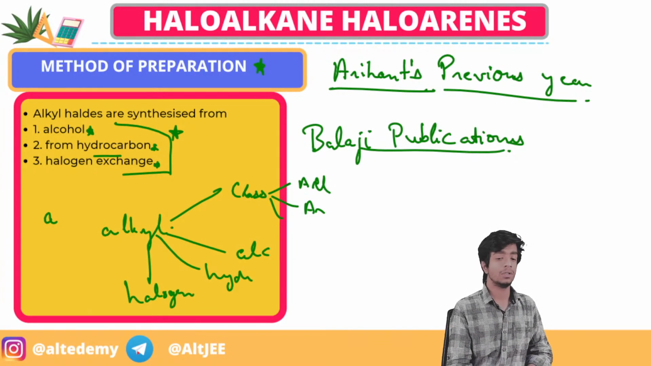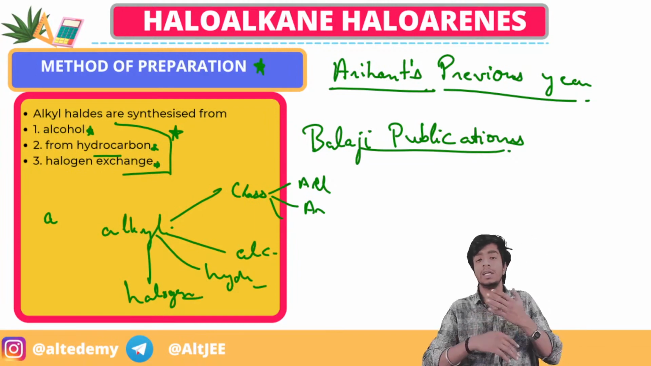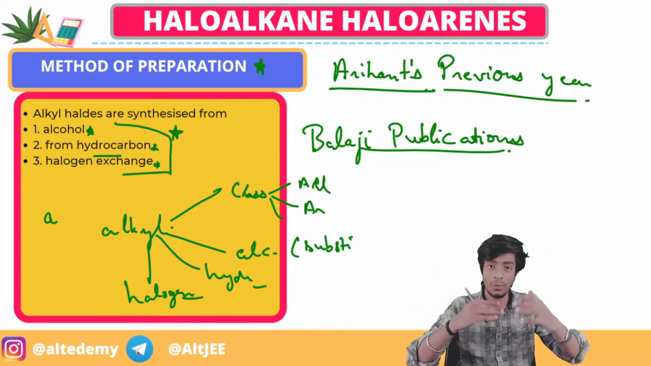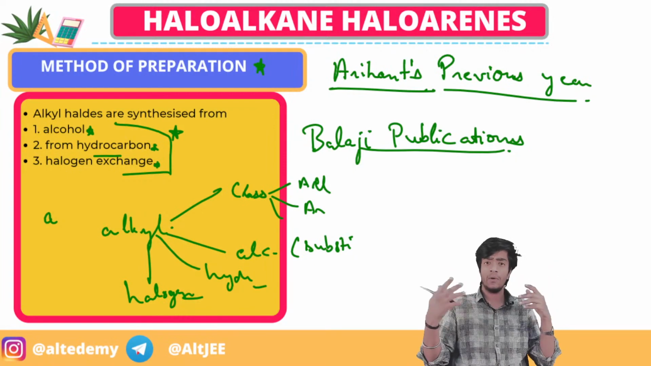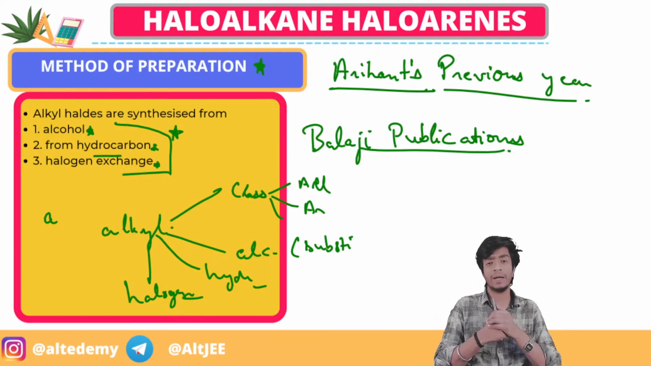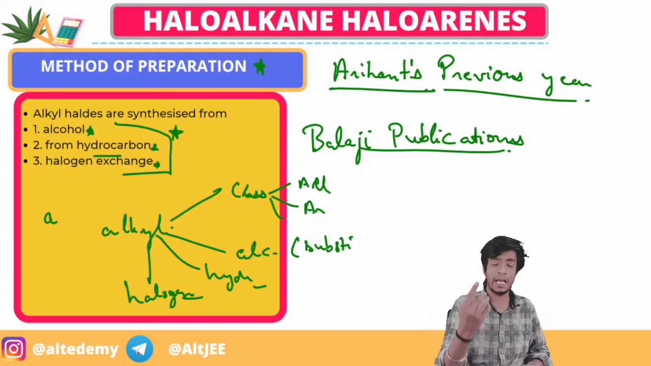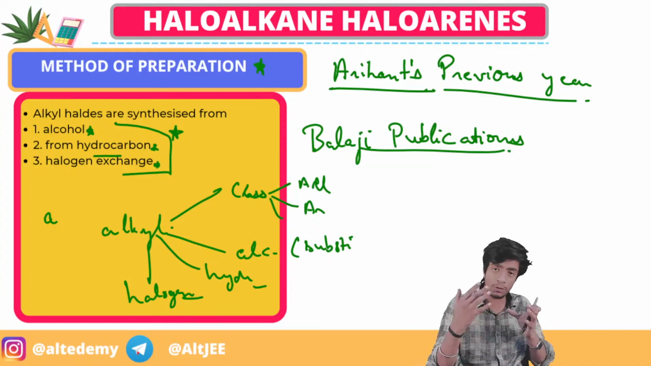Then when we study all the 3, you will know how the reaction works. For example, there is a substitution reaction, so write down substitution. Then just revise it daily. Paste the paper and revise it daily, how alkyl halides were prepared. They were prepared by 3 methods: from alcohol, hydrocarbons and halogen exchange. In alcohol there was the substitution method, in hydrocarbon there was this method, in halogen exchange there was this method.